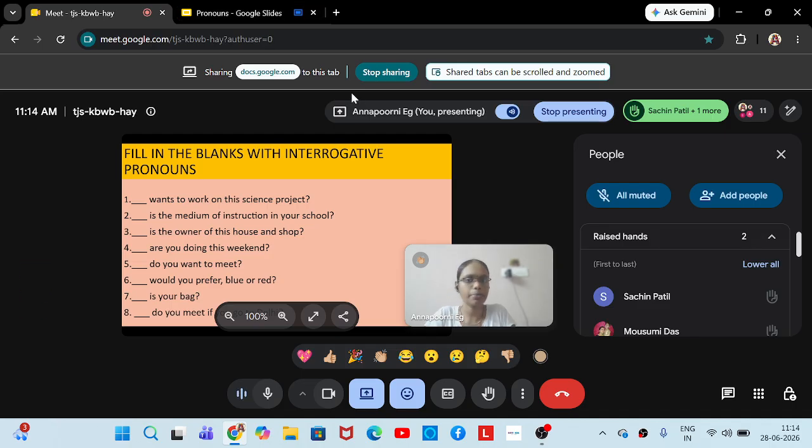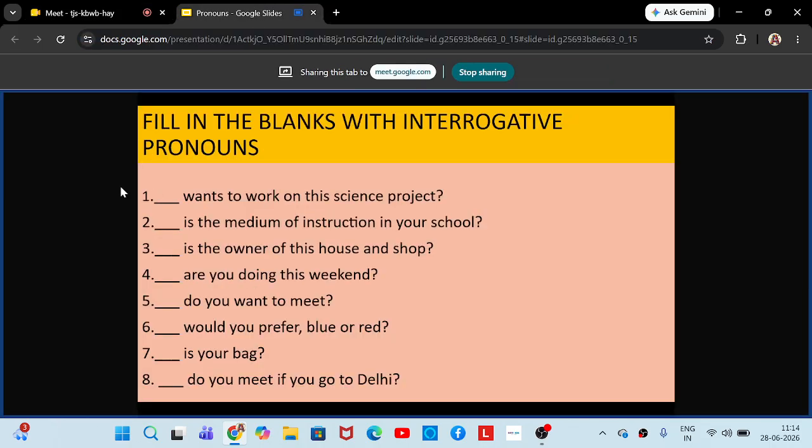Next is for Palak. You can try the second one. What is the medium of instruction in your school? Very good. What is the medium of instruction in your school? Sometimes we can also ask which is the medium of instruction in very rare cases. The reason is in each state we know that there will be a maximum of two media of instruction. If you are in Tamil Nadu, you will have Tamil medium and English medium.